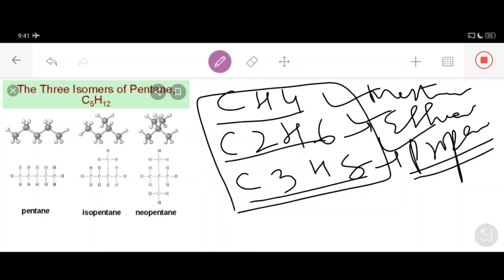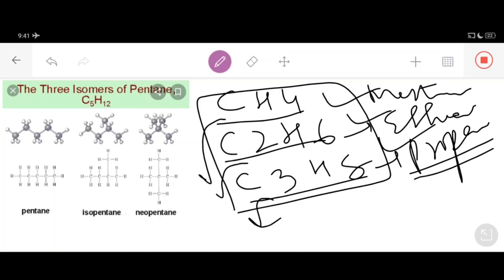As far as these three organic compounds, methane, ethane and propane, are concerned, methane contains one carbon atom, ethane contains two carbon atoms and propane contains three carbon atoms. So it is not possible to have different arrangements of carbon atoms in methane, ethane or propane, dear students.